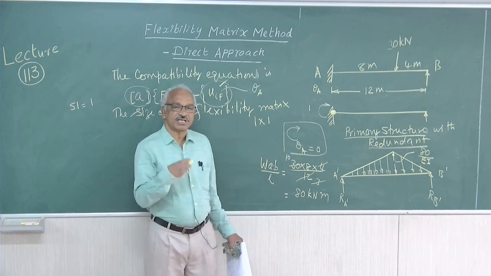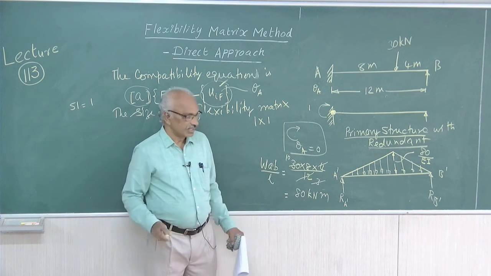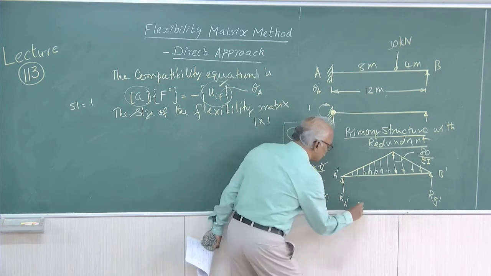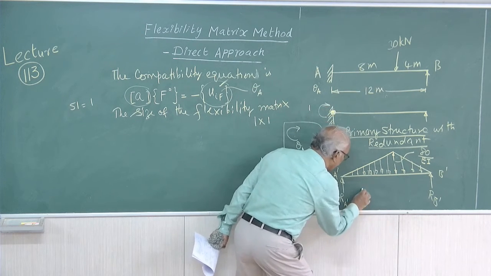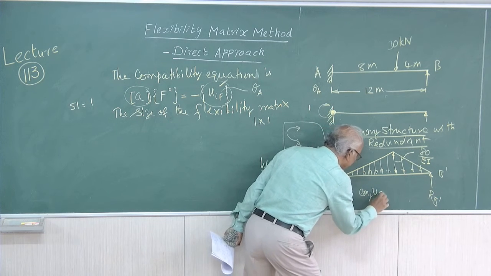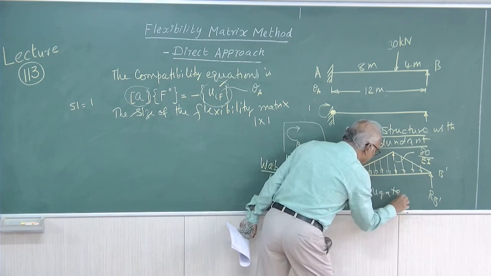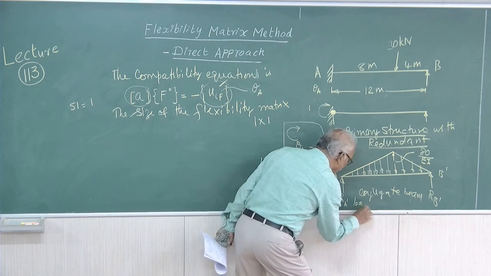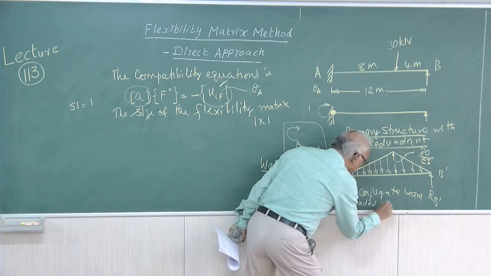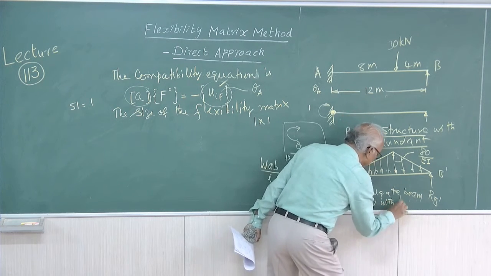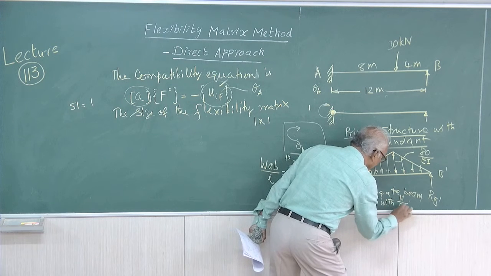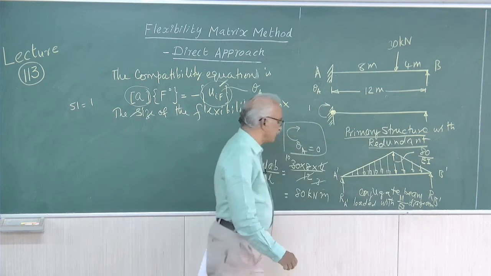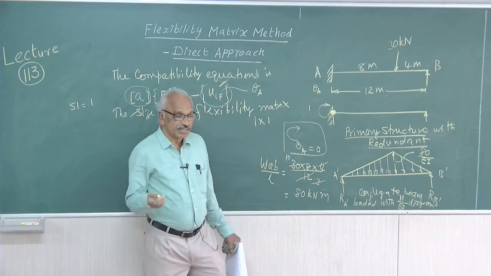So the relation between the given beam and the conjugate beam is the shear force at any section of the conjugate beam. The conjugate beam is loaded with the M by EI diagram of the given beam.